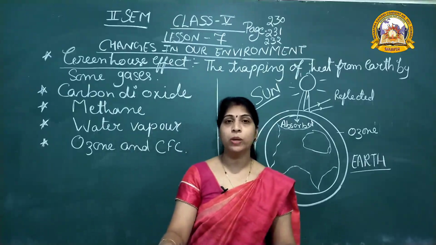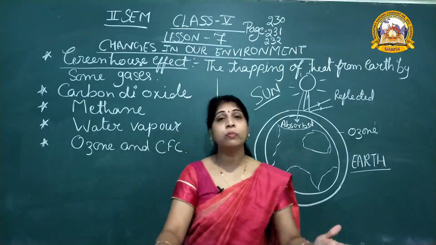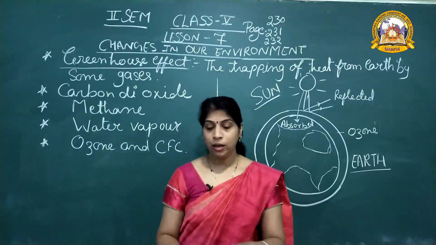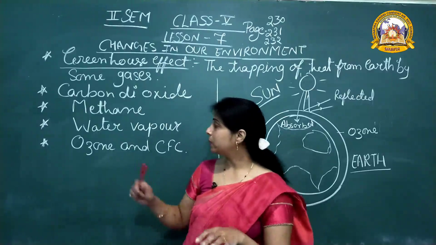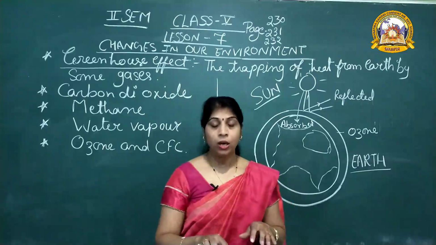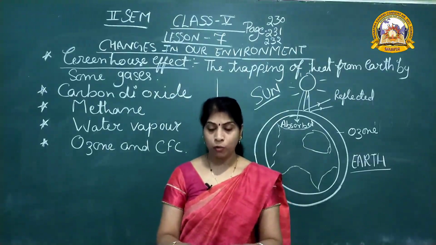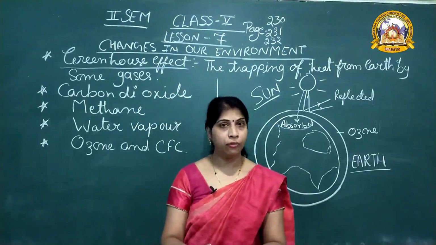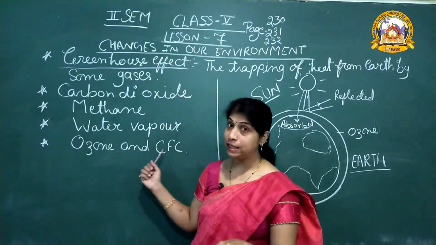The waste from the animals, called manure, also releases more methane into the atmosphere. Methane traps heat from the earth and makes it warmer. Next one, water vapor. Water vapor accounts for 35 to 75% of the greenhouse effect. Okay, next one, ozone and CFC.